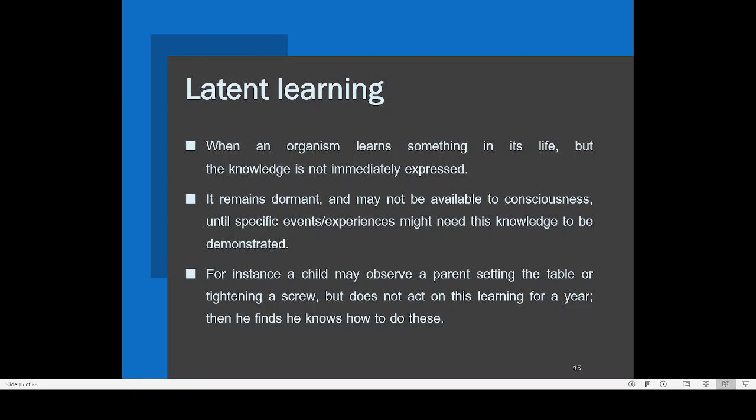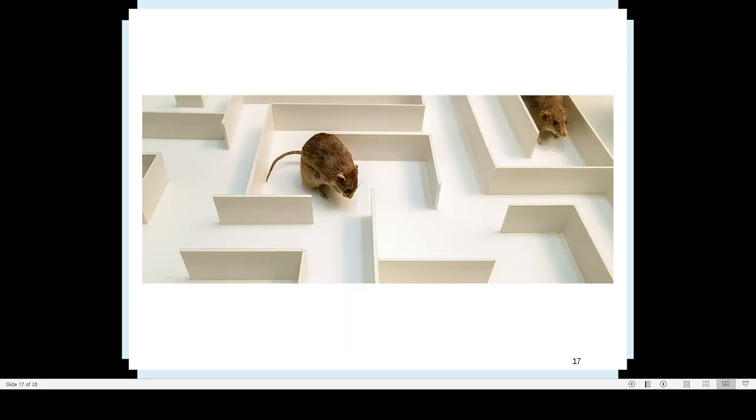So in latent learning, the organism is learning something, but that knowledge is not immediately expressed. Only when the right moment comes, this dormant learning will suddenly be expressed. That kind of learning is known by the name latent learning. And there are a lot of experiments on latent learning also. Here you can see that these mice may be moving through this maze, but after running through several times, they will find the correct route to get out.